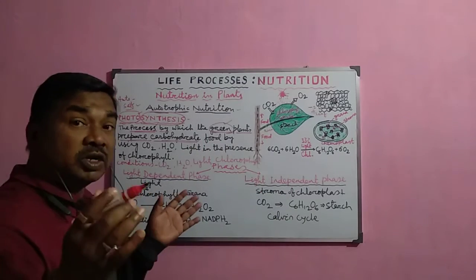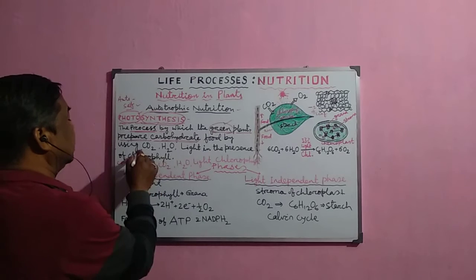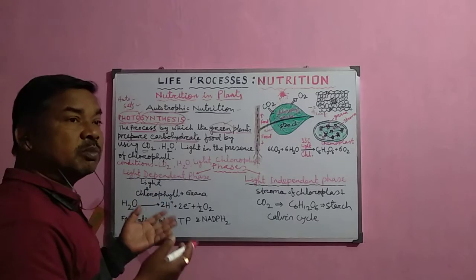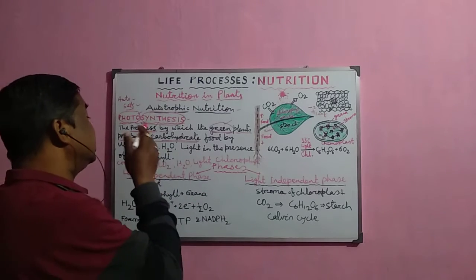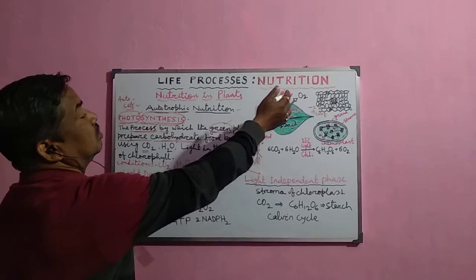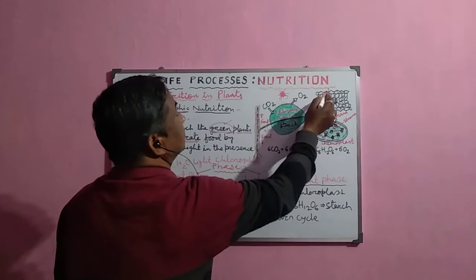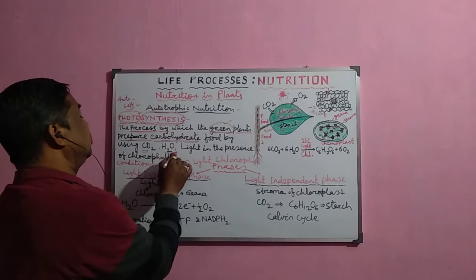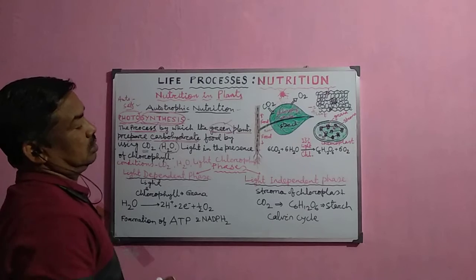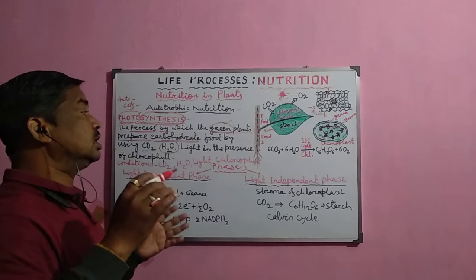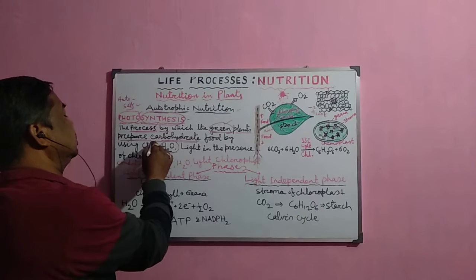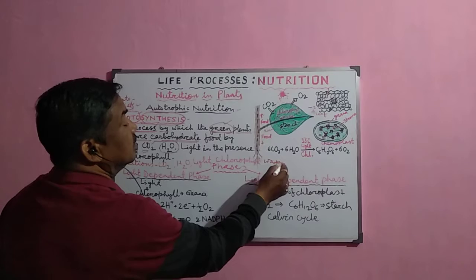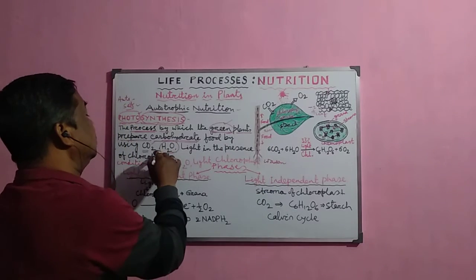And how is it prepared? By taking carbon dioxide from the atmosphere, because the atmosphere contains 0.034% carbon dioxide. This carbon dioxide is taken into the plant by the stomata of the leaves, and when it enters inside, it helps in this process. Another important thing is water. Water is another condition required for photosynthesis. Water is taken up by the roots and supplied to the leaves for photosynthesis.